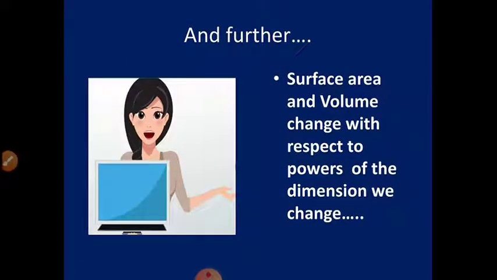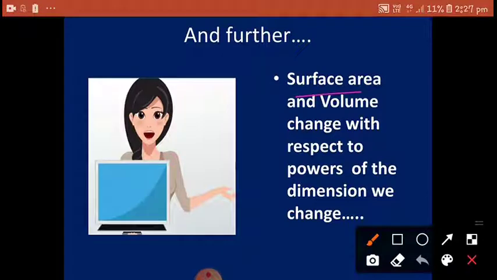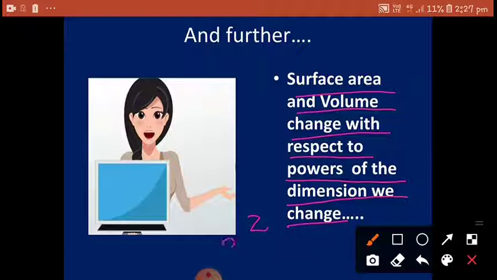Further, we can say that the volume and surface area change with respect to the powers of the dimensions we change. If the power is 2 and we double the dimension, then the answer becomes 4 times. If the power is 3 and we triple that dimension, it becomes 27 times. So these are the relations between surface areas and volumes with respect to the dimensions.